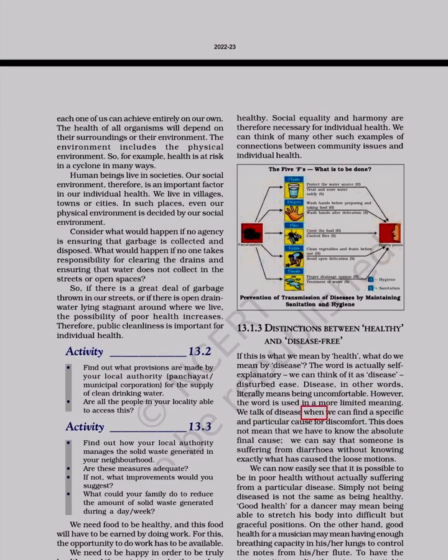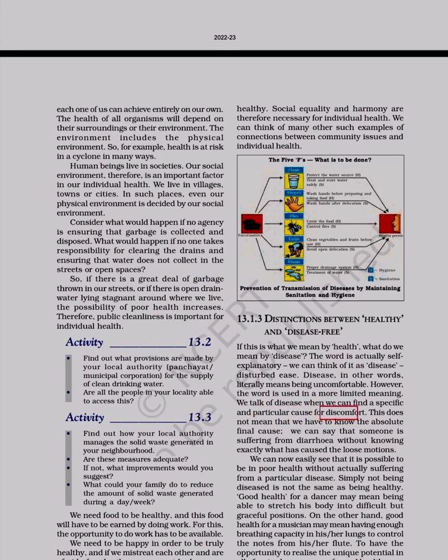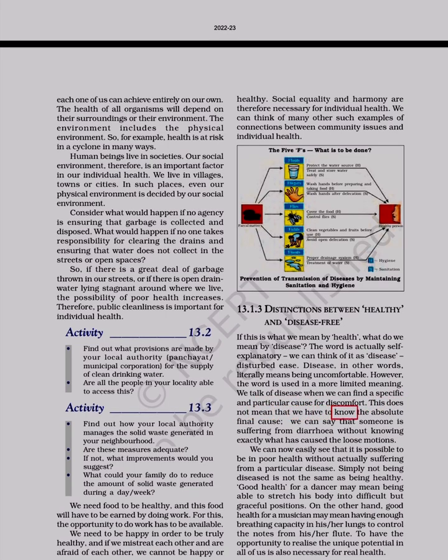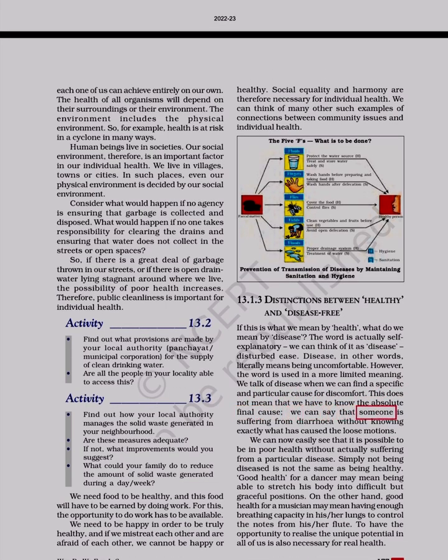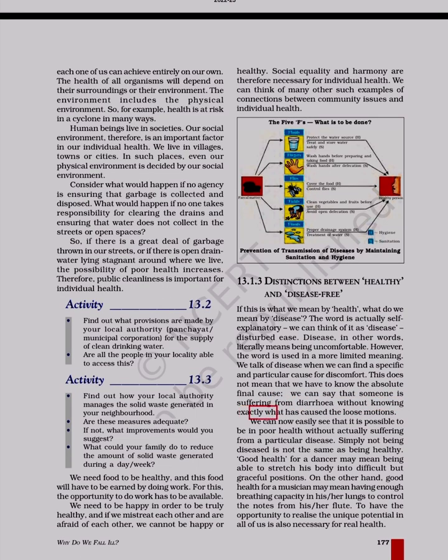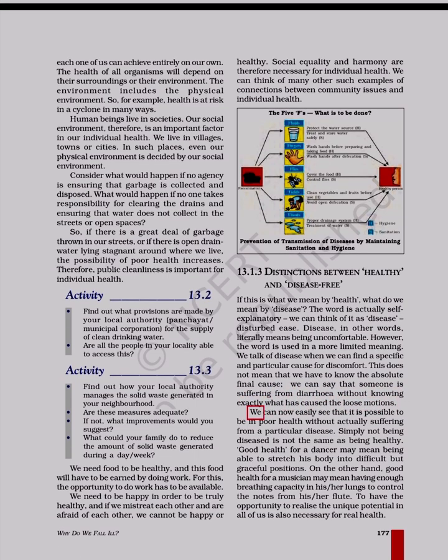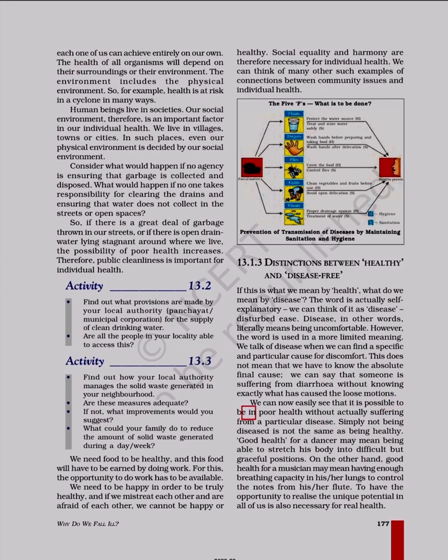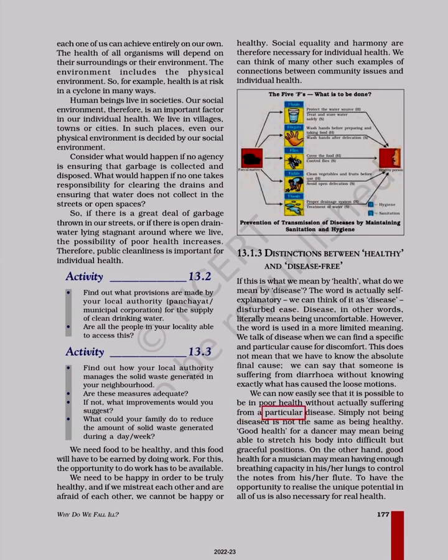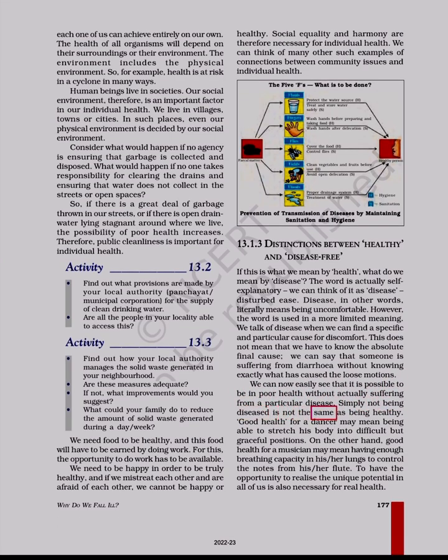We talk of disease when we can find a specific and particular cause for discomfort. This does not mean that we have to know the absolute final cause. We can say that someone is suffering from diarrhea without knowing exactly what has caused the loose motions. We can now easily see that it is possible to be in poor health without actually suffering from a particular disease. Simply not being diseased is not the same as being healthy.